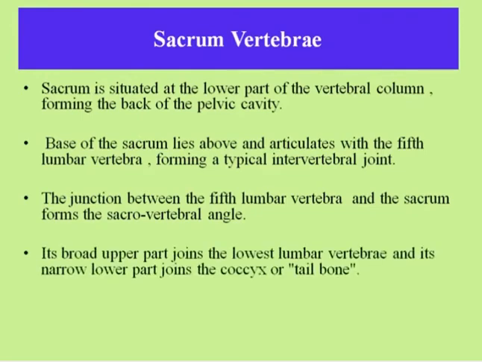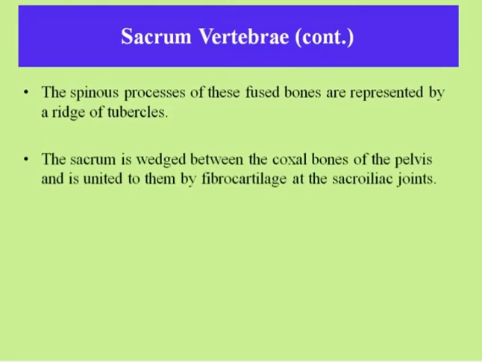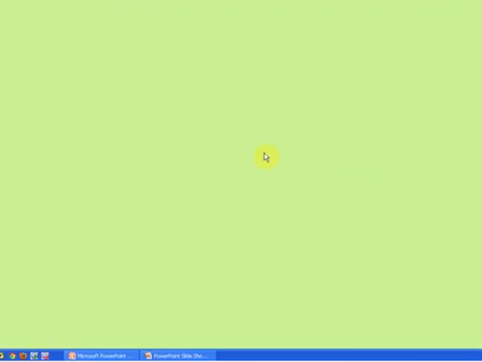Its broad upper part joins the lowest lumbar vertebra and its narrow lower part joins the coccyx or tailbone. The sides are connected to the ilium. The spinous processes of these fused bones are represented by a ridge of tubercles. The sacrum is wedged between the coxal bones of the pelvis and is united to them by fibrocartilage at the sacroiliac joints. The weight of the body is transmitted to the legs through the pelvic girdle at these joints.